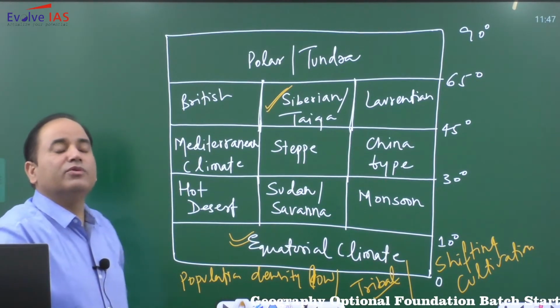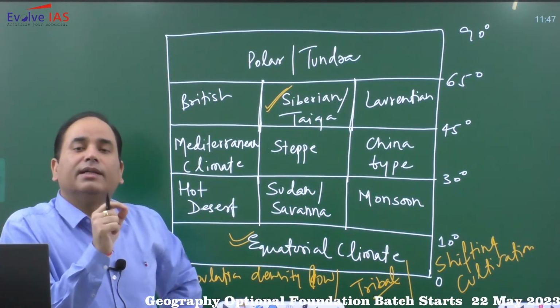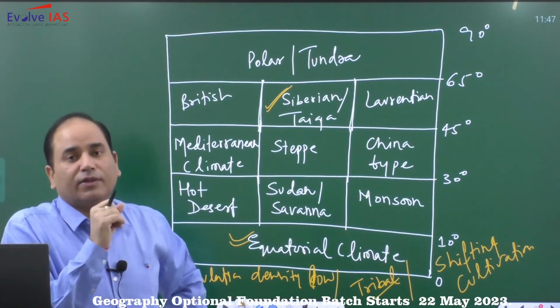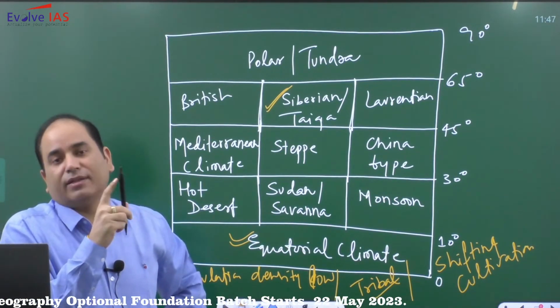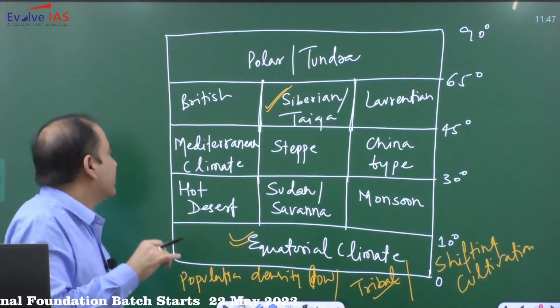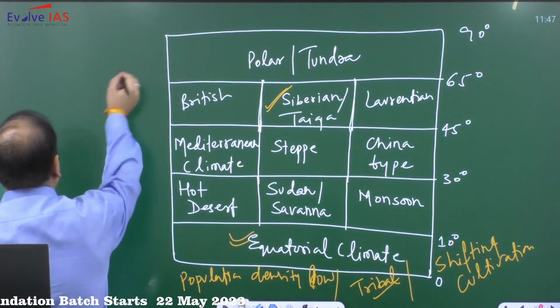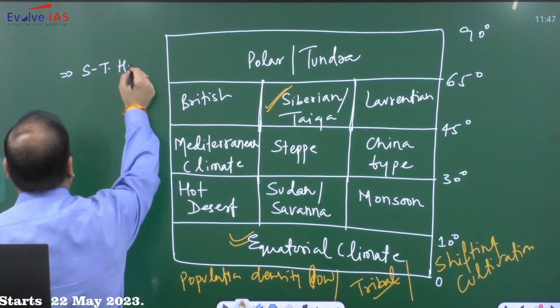So why the most of the hot deserts are located between 15 to 30 degree latitude and the western side of the continent? As far as desert is concerned, there are few reasons why most of the deserts are located in this zone. You need to remember. The first very important reason is the presence of subtropical high pressure.